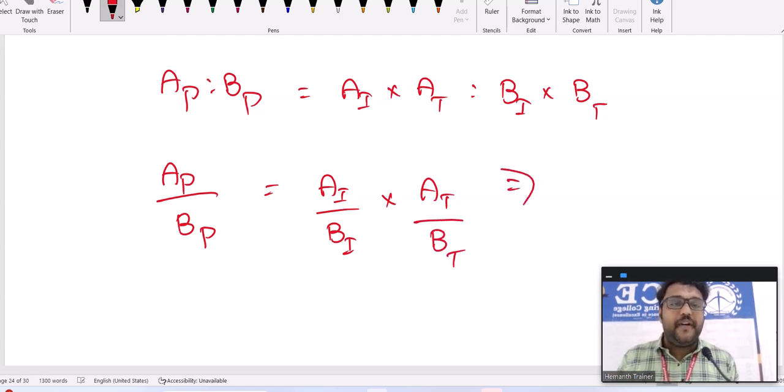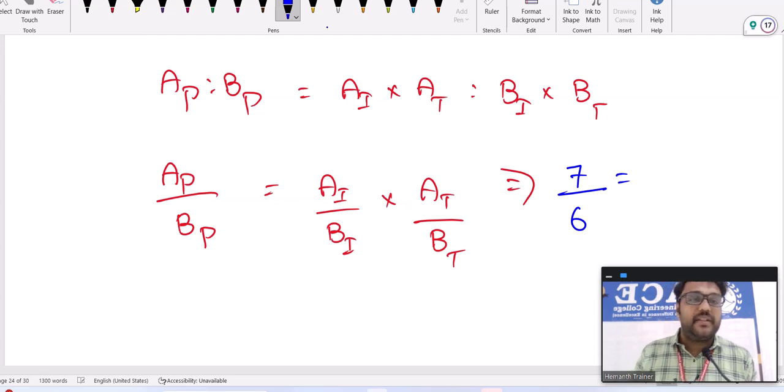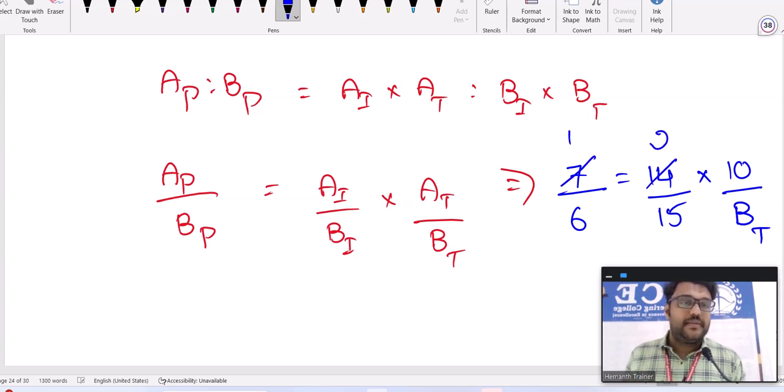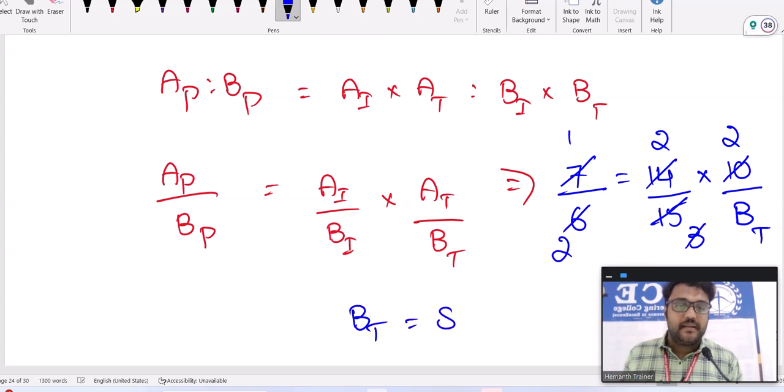And we know A profit and B profit is already 7 divided by 6. A investment, B investment is 14 upon 15. Well, how much time A invested? Now you have to calculate B's time value, that's it. 7 once, 7 two times, 5 two times, 5 three times, 3 once, 3 two times. I hope you got B's time equal to 8. B invested for 8 months.